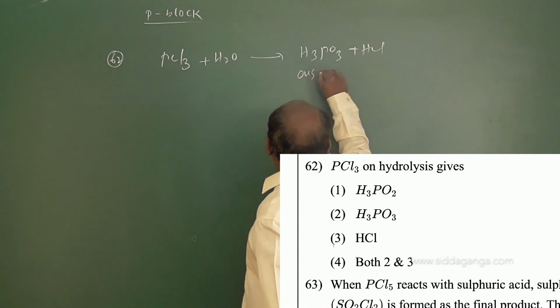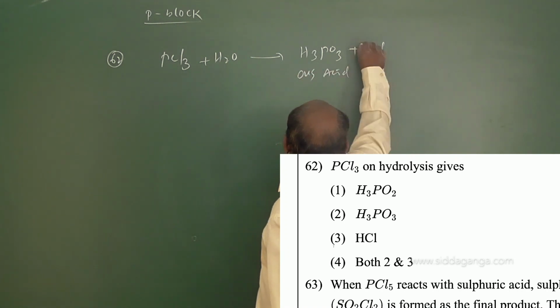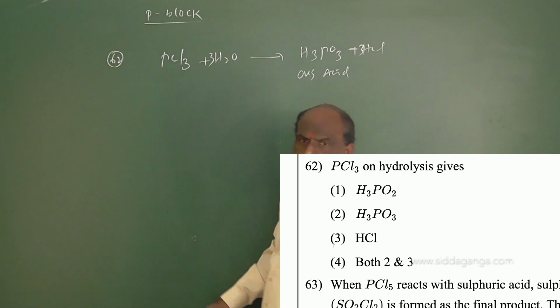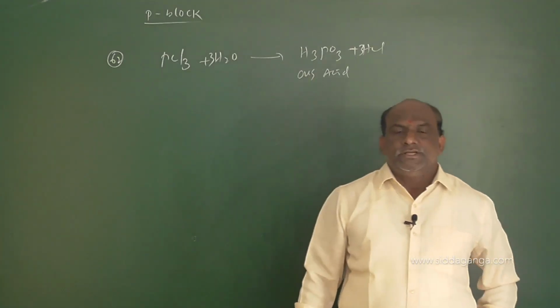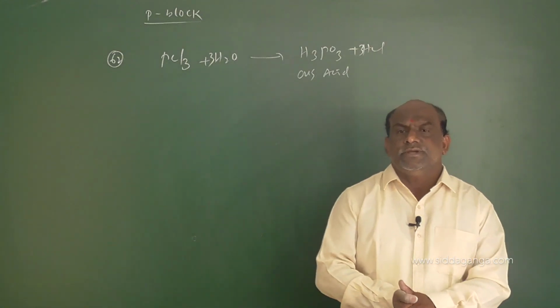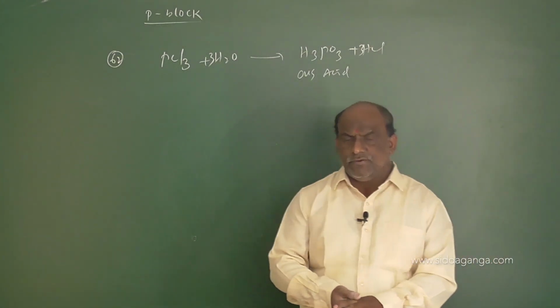H3PO3 is phosphorus acid. According to the options, option 1, H3PO2, is wrong. Option 2 is H3PO3, option 3 is HCl, option 4 is both 2 and 3. Both 2 and 3 is the right option. So PCl3 plus 3H2O gives H3PO3 plus 3HCl. The right option is the fourth option.